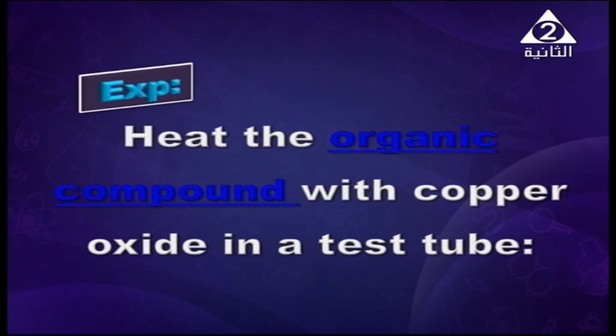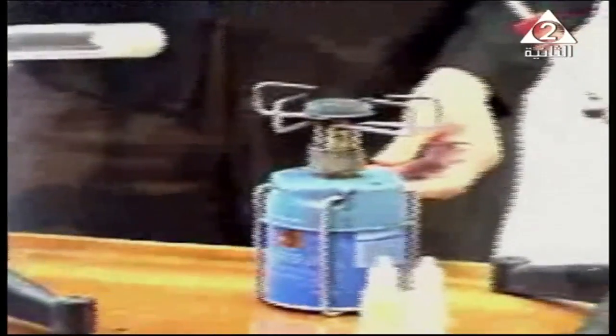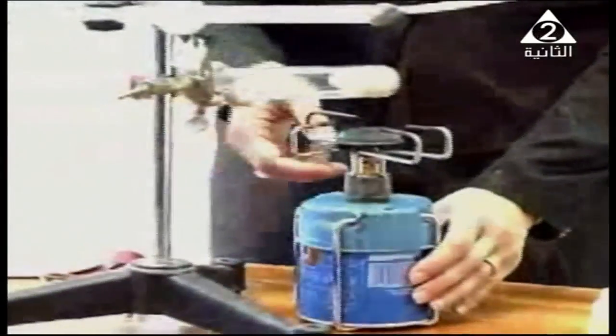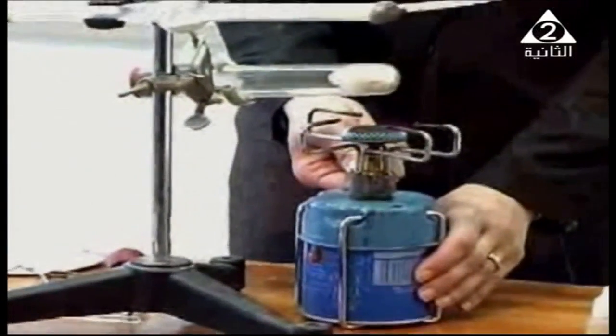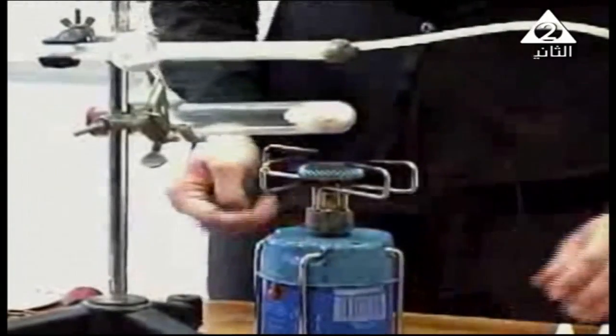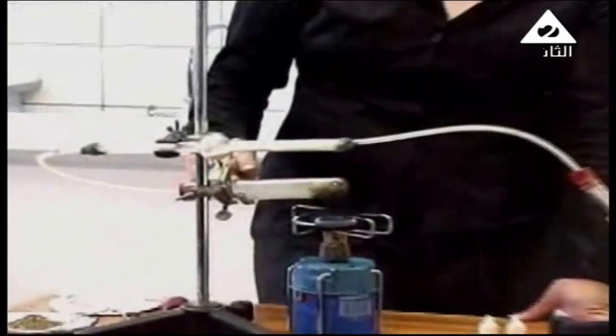For the experiment, heat the organic compound with copper oxide in a test tube as the following animation shows. My dear students, here we bring a piece of plastic and we are going to heat it with copper oxide, and then we are going to show whether it contains carbon and hydrogen, which will prove that the organic compound contains carbon and hydrogen.